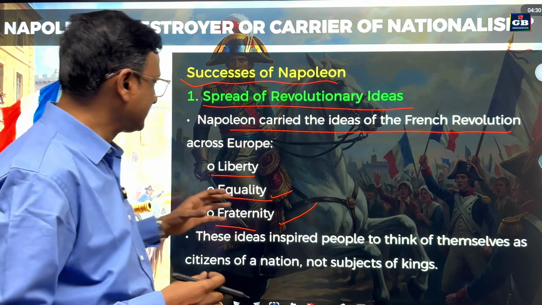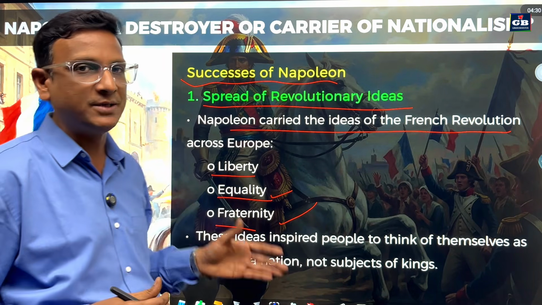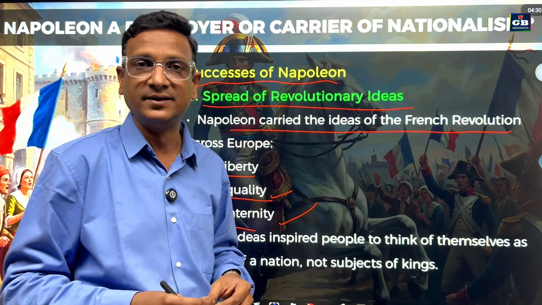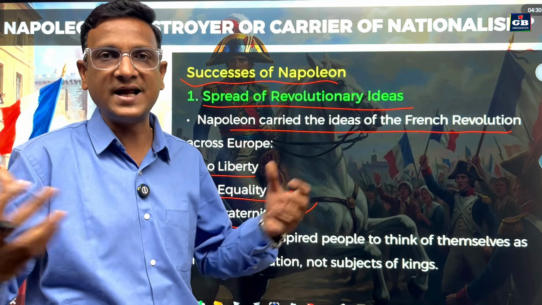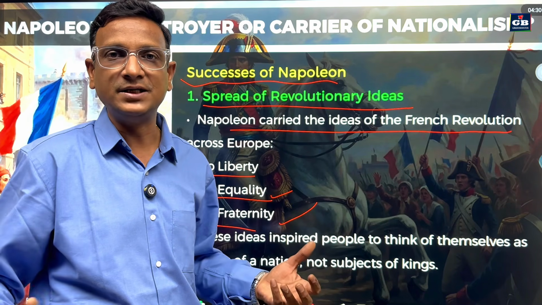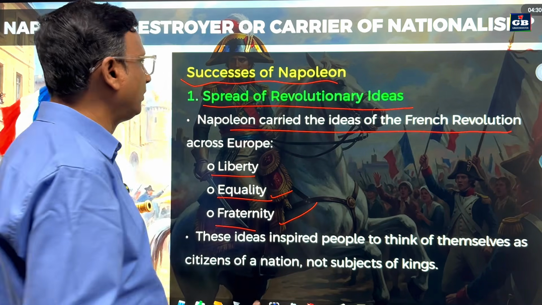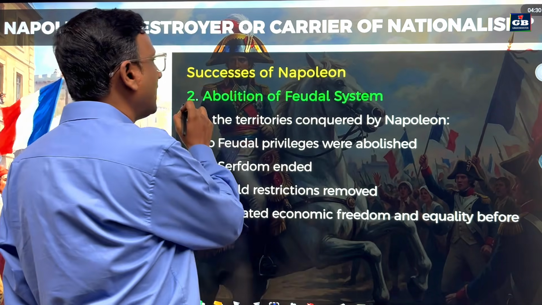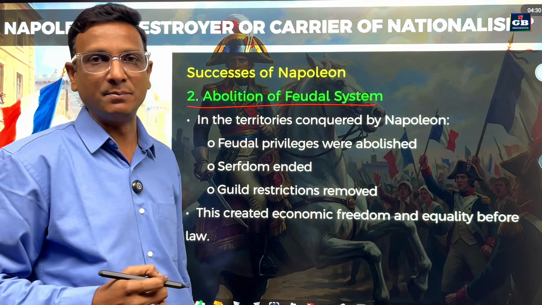So these ideas, liberty, equality and fraternity, inspired the people to think of themselves as a nation instead of subjects of the king. People started thinking that yes, we are all one nation. We need that equality, we need that liberty. In that way, these ideas attracted the people. That was the first success of Napoleon. Next, abolition of the feudal system. That was a great thing done by Napoleon.